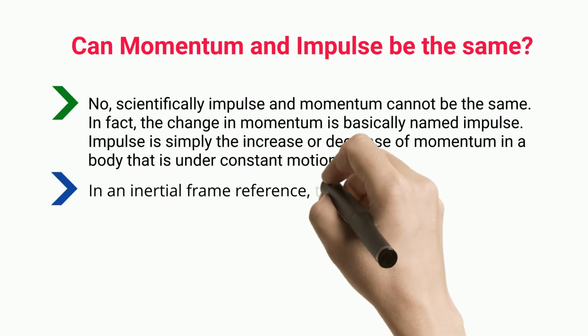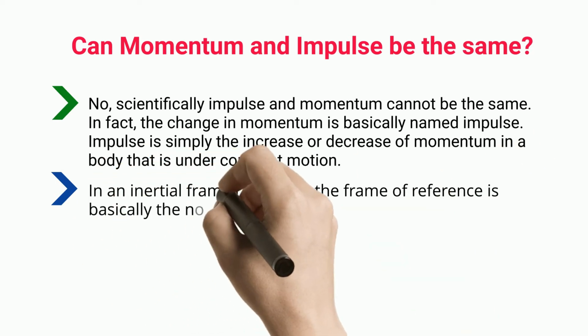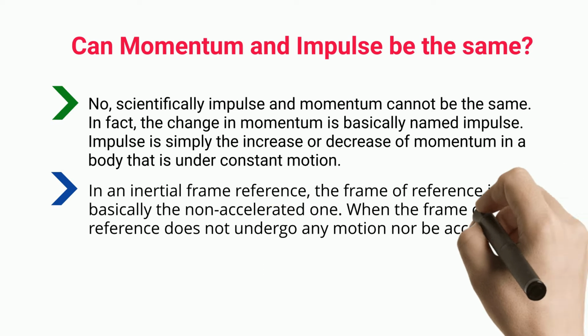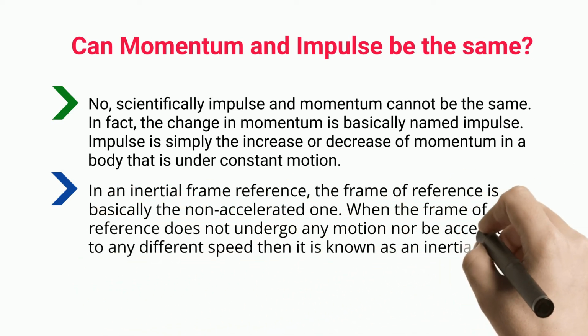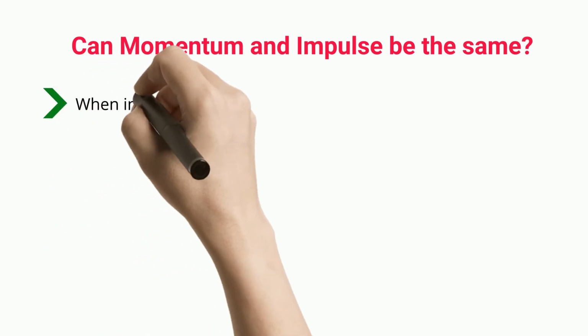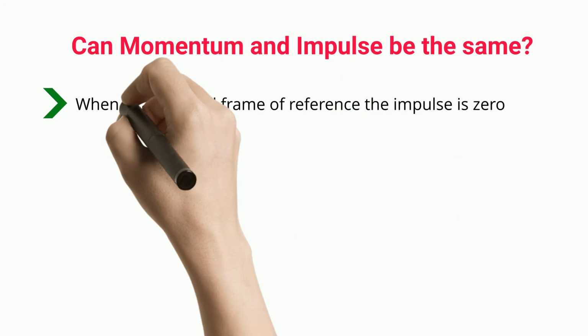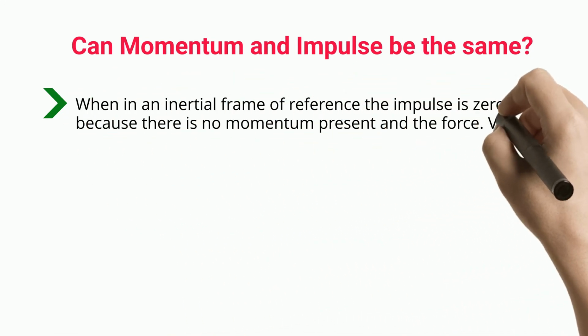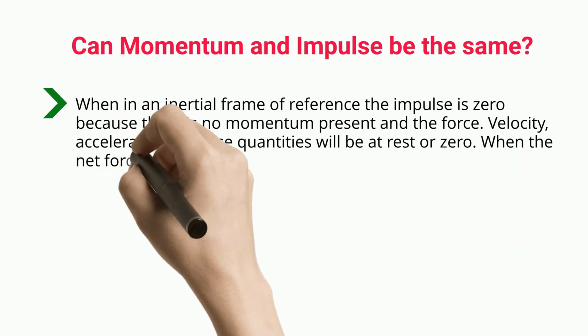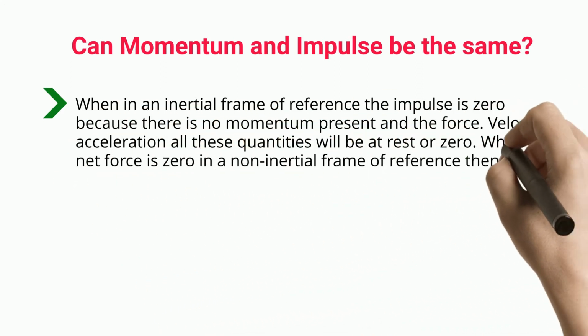In an inertial frame of reference, the frame of reference is basically the non-accelerated one. When the frame of reference does not undergo any motion nor is accelerated to any different speed, then it is known as an inertial frame of reference. When in an inertial frame of reference, the impulse is zero because there is no momentum present, and the force, velocity, acceleration, all these quantities will be at rest or zero.